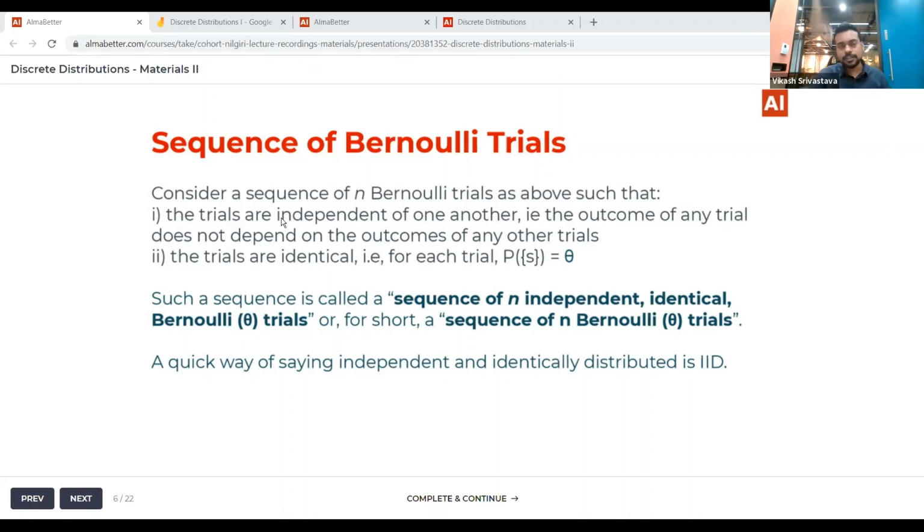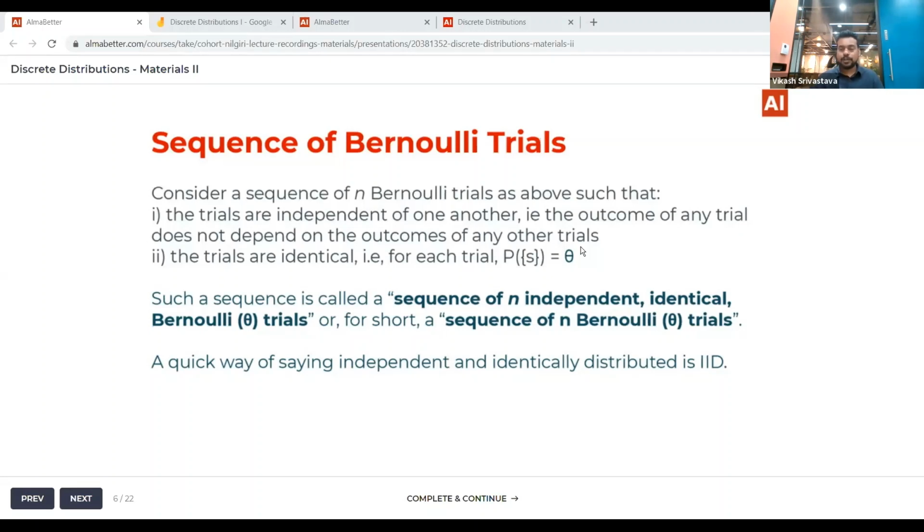The first condition for such a sequence is that the trials are independent of one another. That is, the outcome of any trial does not depend on the outcome of any other trial. So let's say you tossed a coin, that is a single Bernoulli trial. Then you can toss that coin again, and you can define your success as getting a head. If you toss a coin for the second time,